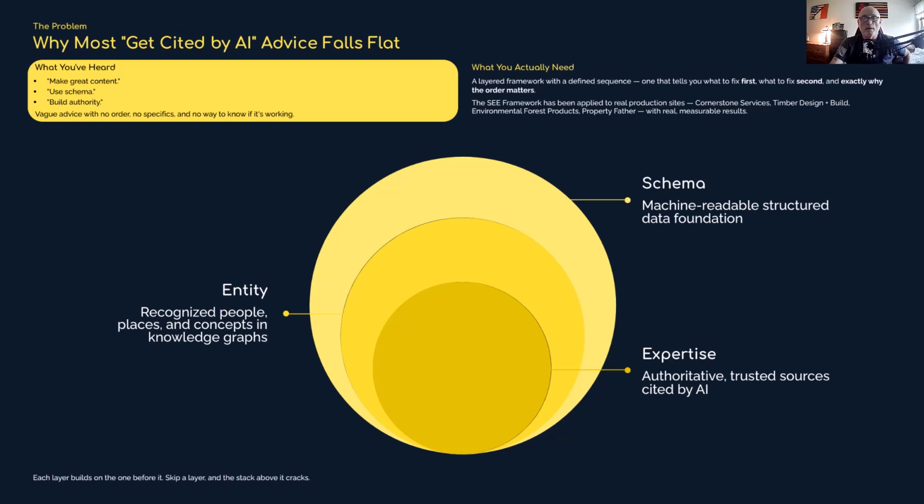So schema is the foundation. It's the structured code on your website that tells an AI engine exactly what a piece of content is, and just as importantly, how the pieces connect to each other. Most sites I audit have either no schema whatsoever or just a generic local business block with like 3 fields filled in, and that's not what we're after.